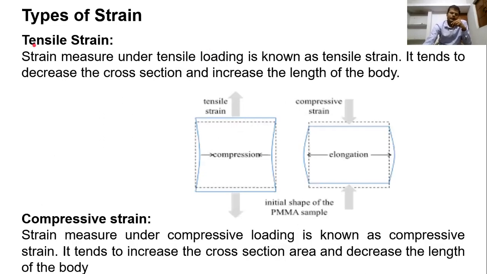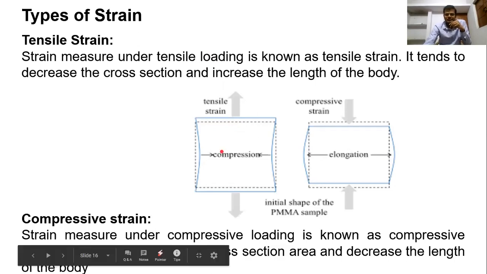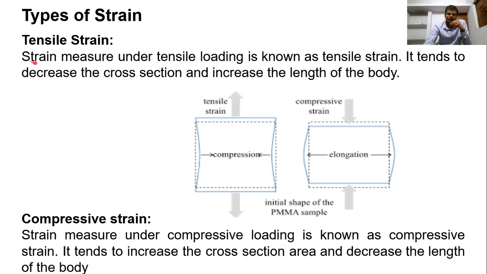Again, another type of normal strain is tensile strain, which is similar to tensile stress, or we can say compressive stress. As you can see in this figure, when we applied a pull load, this is a tensile force, so obviously strain measured under tensile loading is known as tensile strain.